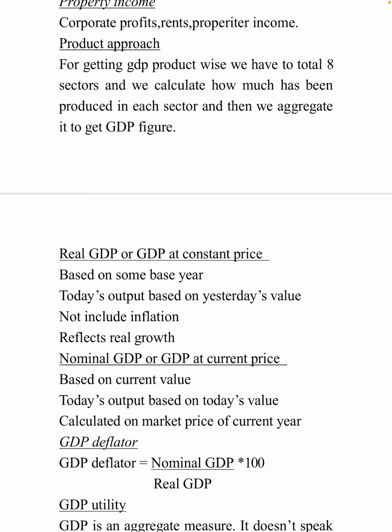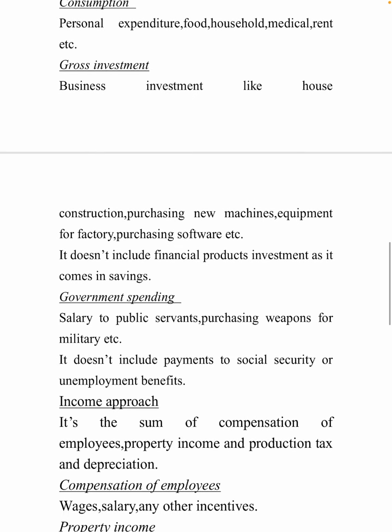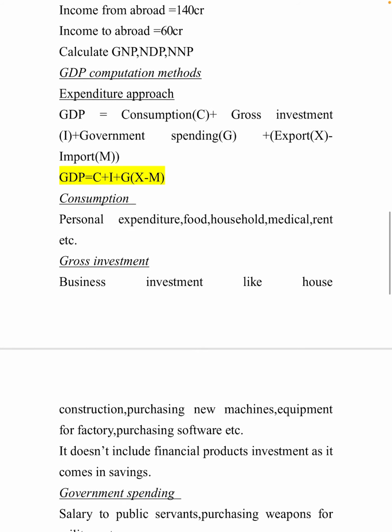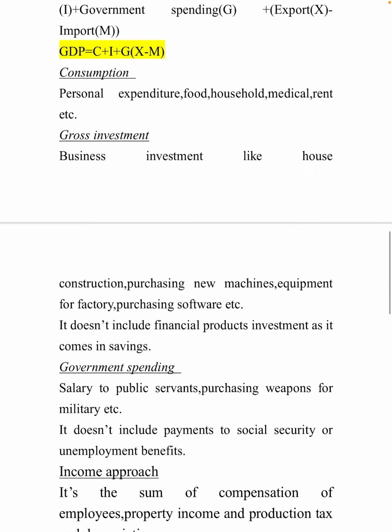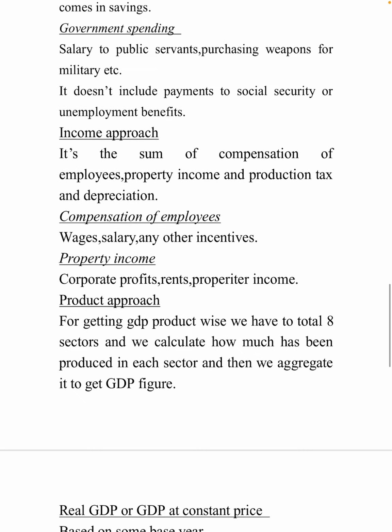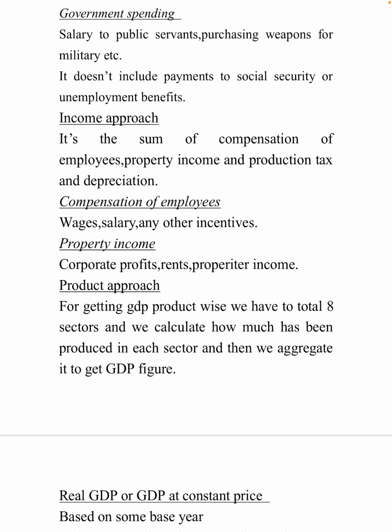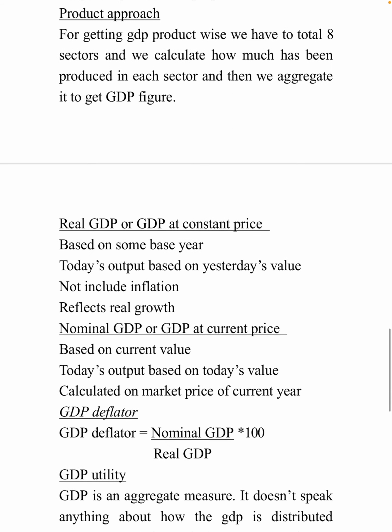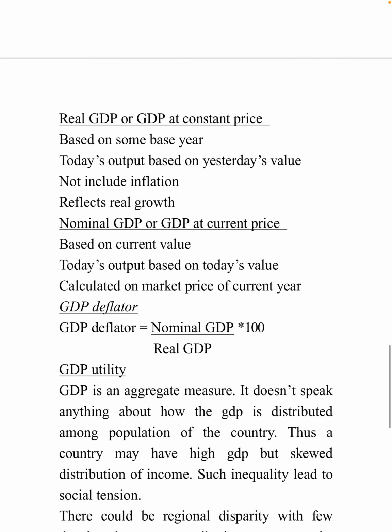There are 3 methods. So what are the 3 methods? Expenditure approach: C + I + G + (X - M). Then the income approach, where we sum compensation of employees, property income, and production tax, and depreciation. And the product approach, where we total all the sectors' product, the aggregate GDP, and take the aggregate.